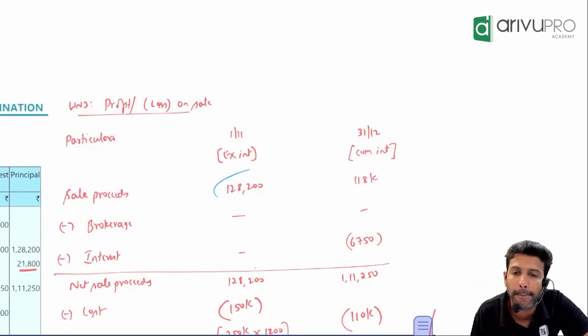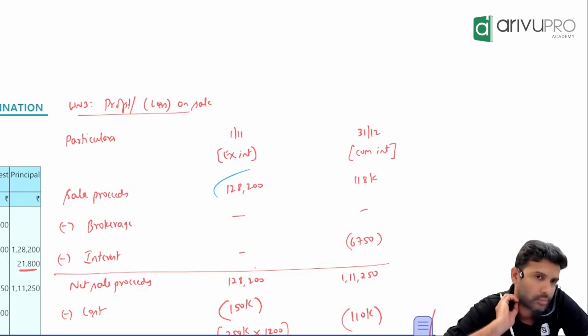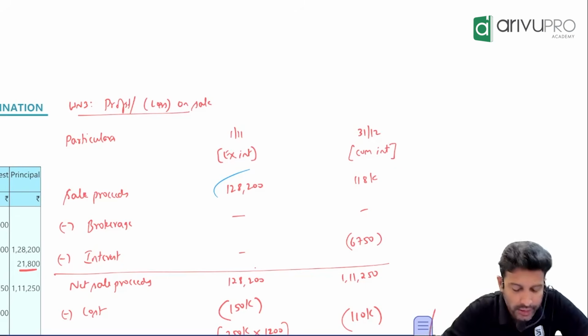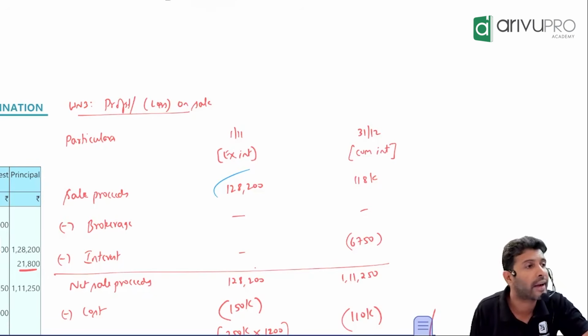Now, will brokerage be charged only at the time of purchase or also at the time of sale? It can also be charged at the time of sale. If there is any brokerage collected, reduce that. Why reduce? Previously we added. Why are we reducing here?